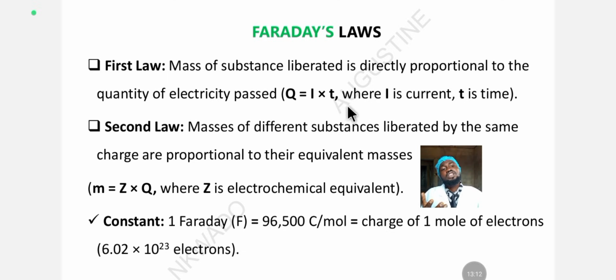So if you want to use this first Faraday formula to solve, how are you going to know if you are supposed to use the first Faraday law to solve a question from electrolysis, or you are going to use the second Faraday? It's through the parameters given. If you look at your question, the parameter given is current and time.